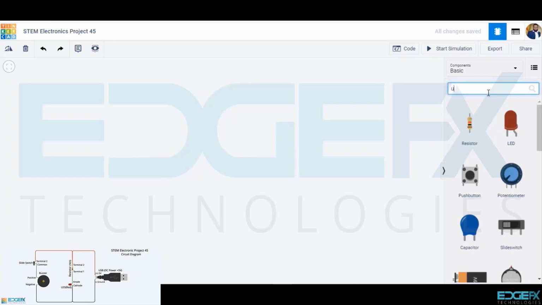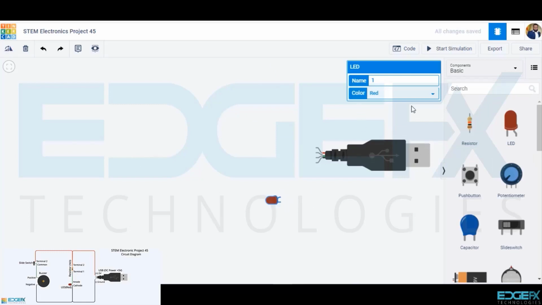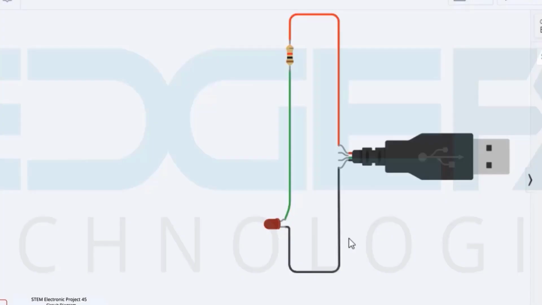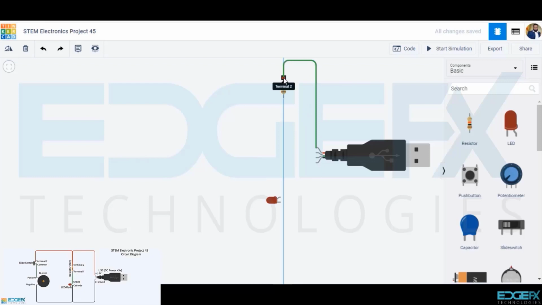So, we will draw the USB standard A connector, LED red, and resistor of value 1 kilo ohms. We will connect as follows: the 5-volt positive of the USB to the terminal 2 of the resistor. This is the positive line, so we shall select the wire color red.